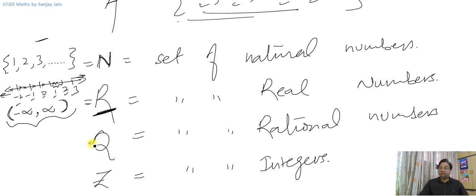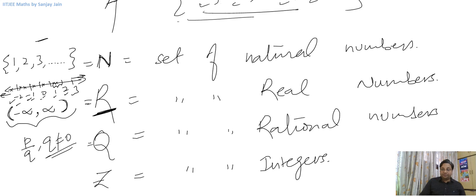And what about rational numbers? Rational numbers are those numbers which can be written in the form of p by q. For example, if I write p by q where q is not equal to 0, now these are rational numbers. What are integers? These all are integers: -2, -1, 0, 1, 2, 3. And you will have integers which are positive, integers which are negative.